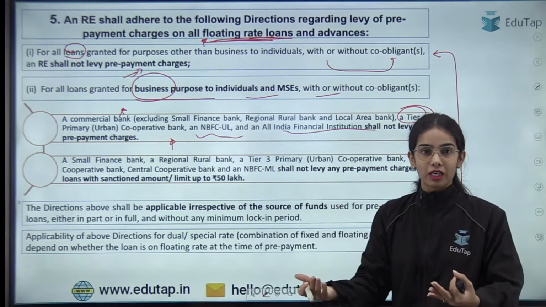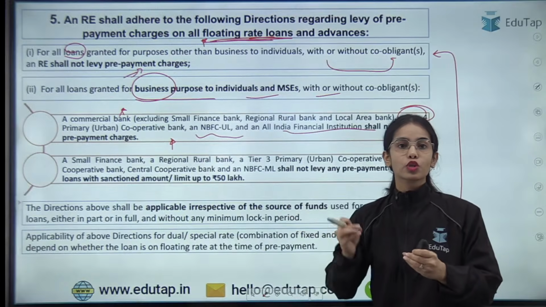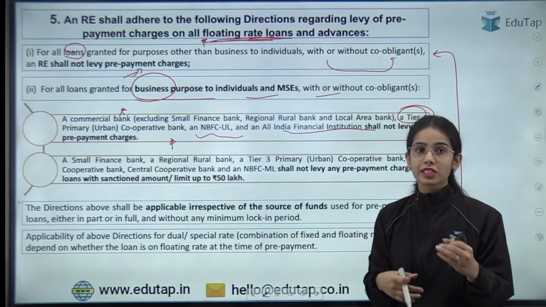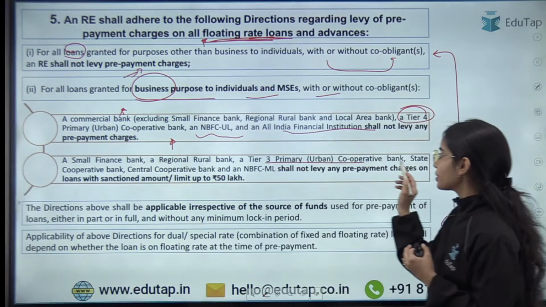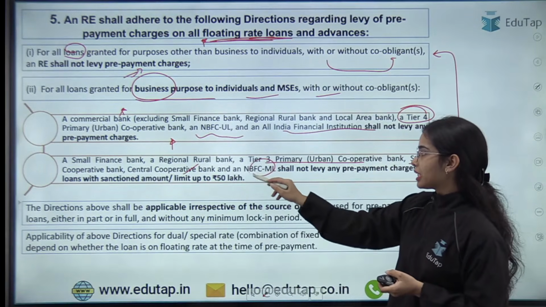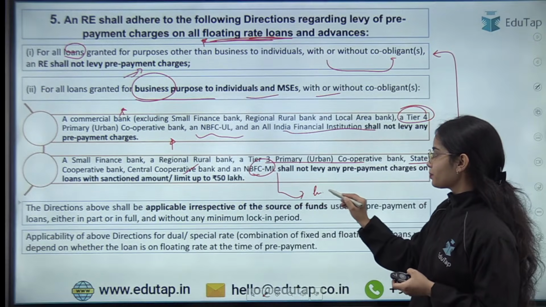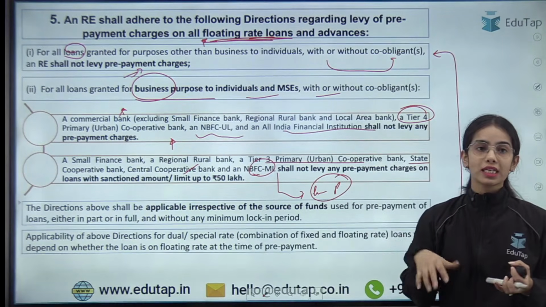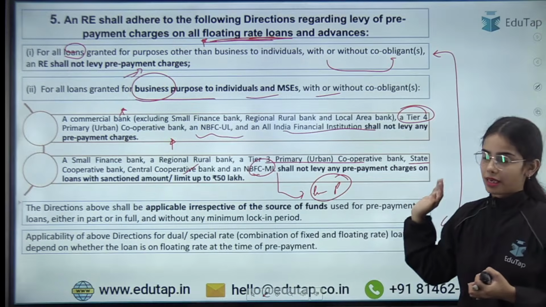But if the loan is given for the business purpose to the individuals or micro and small enterprises by the small finance bank, regional rural bank, tier 3 urban cooperative bank, state cooperative bank, central cooperative bank, and NBFC middle layer, so they can levy the prepayment charges if the loan is above 50 lakhs. This is the idea. Okay.